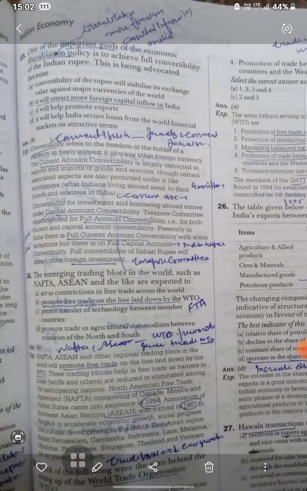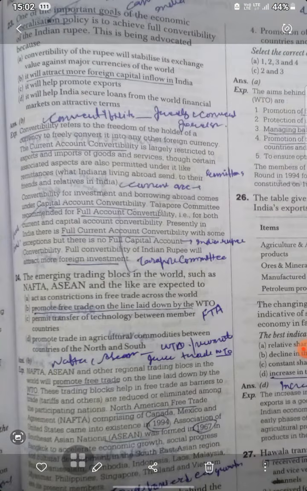Okay. Now, one of the important goals of the economic liberalization policy is to attract more foreign capital inflow into India. So convertibility refers to the freedom of the holder of a currency to freely convert it into any other foreign currency. The current account convertibility is largely restricted to the export and import of goods and services, though certain associated aspects are also permitted under it, like remittances.